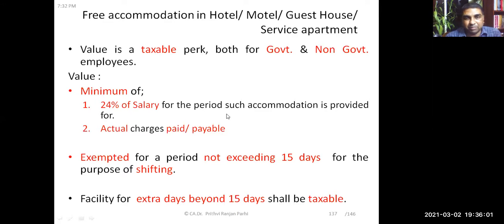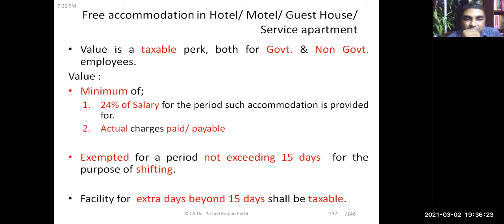24% of the salary for the period for which accommodation is provided, or the actual charges paid. You have to find out that the accommodation is provided for 1 month, so 1 month salary into 24%. Then the actual charges paid, whichever is lower, that amount is the value of the perquisite.